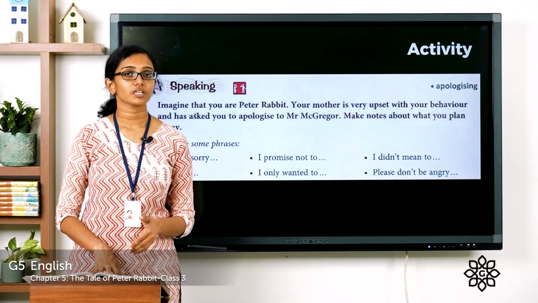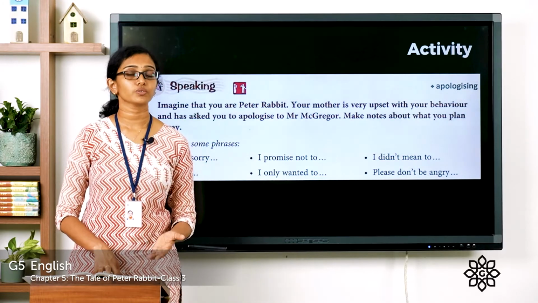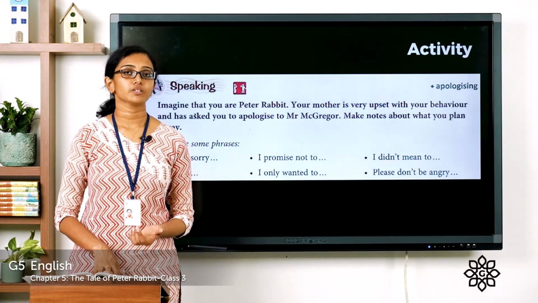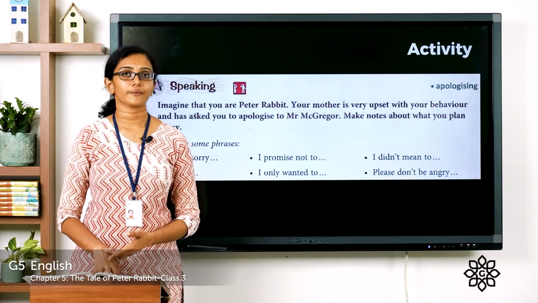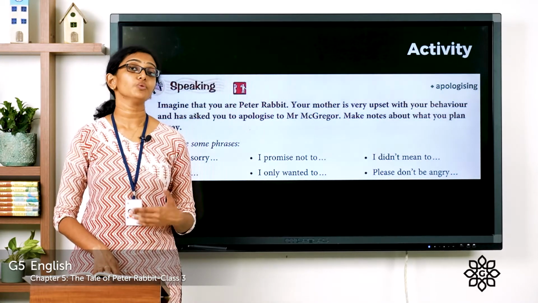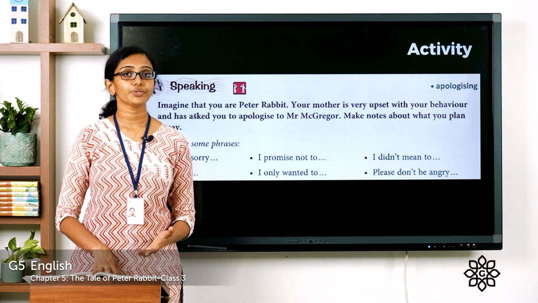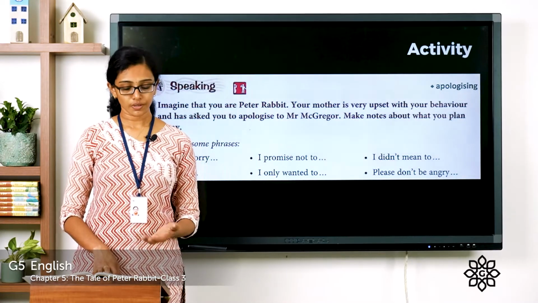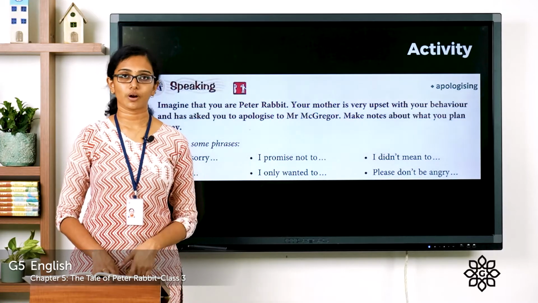So in this question, you are asked to suppose or imagine that you are Peter Rabbit who went to the farmer's garden. And you have to make notes about what you plan to say. You have to make notes on how you are going to apologize to your mother. This one also you can do as an activity in your notebook.